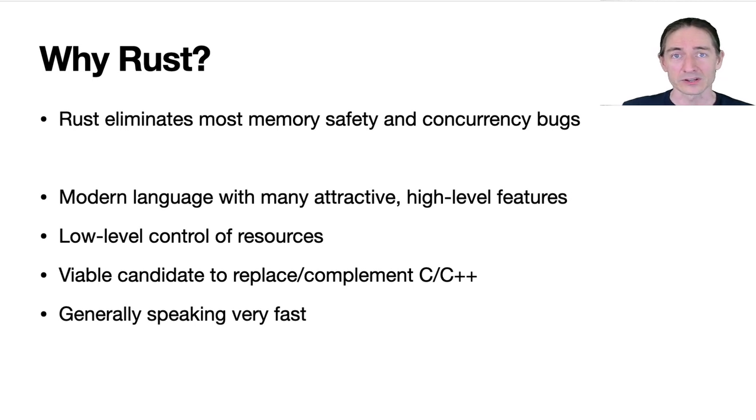Generally speaking, Rust programs are very fast, but more importantly, they're less likely to crash at runtime than programs written in C or C++, or even in Python or Java. To give you a little flavor of what Rust is all about, I'm going to go through some small program examples and discuss some Rust features along the way.